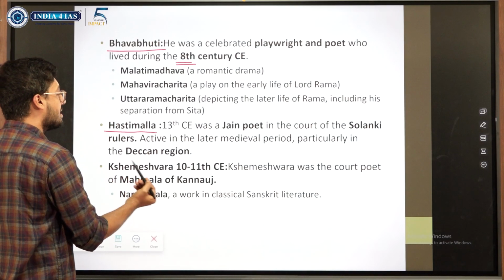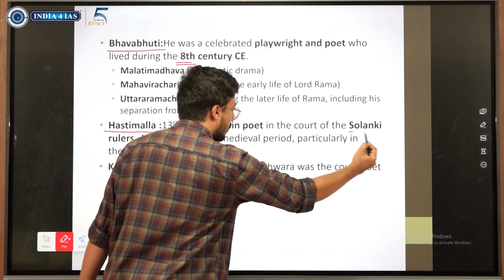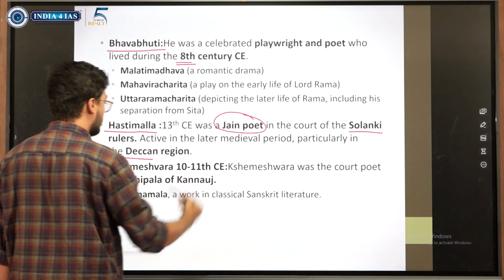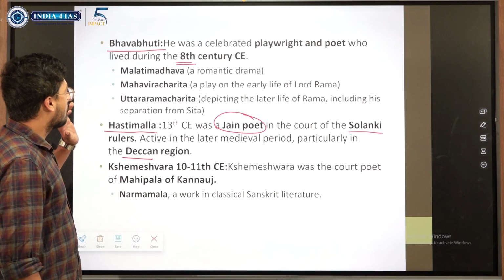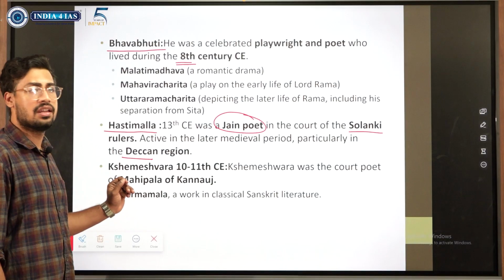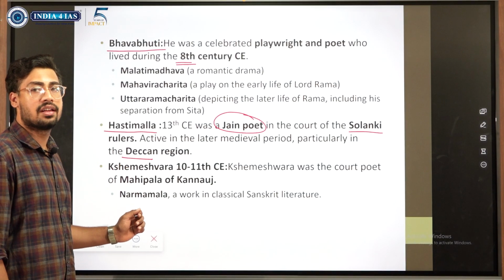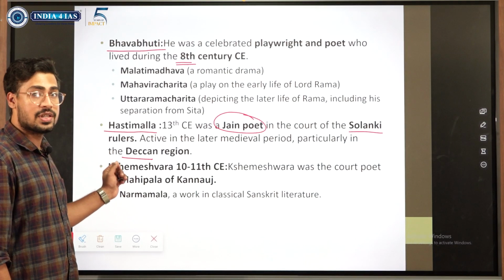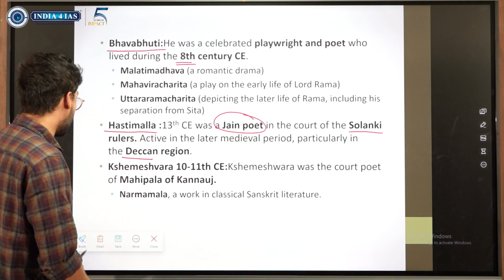Hastimalla, there is a record that he served under the Solanki kings. And where were the Solankis? In the Deccan region. And Hastimalla was a Jain poet. A good thing to remember is that Bhavabhuti belonged to the 8th century and he was a poet. Shameshwara served under the Solanki kingdom, and Shameshwara was a Jain monk, Jain poet, sorry.